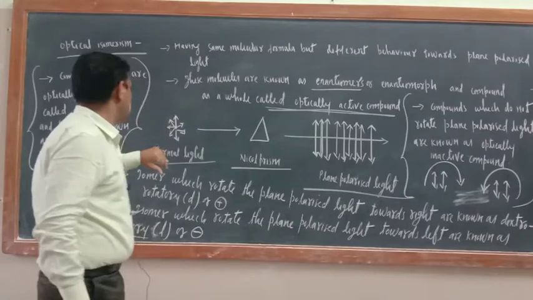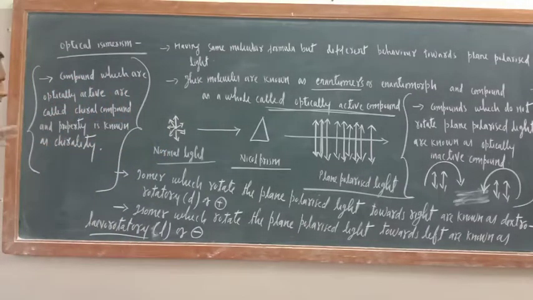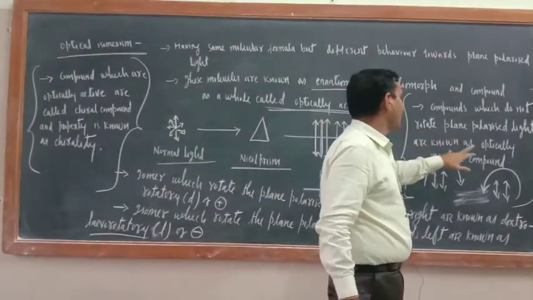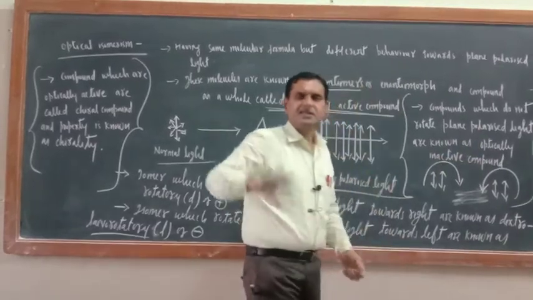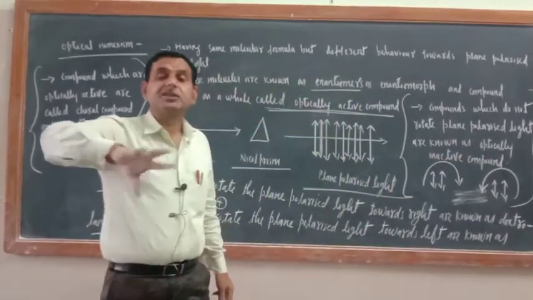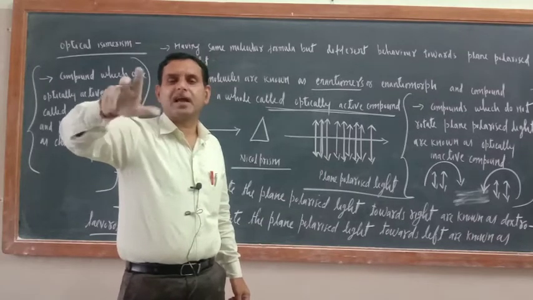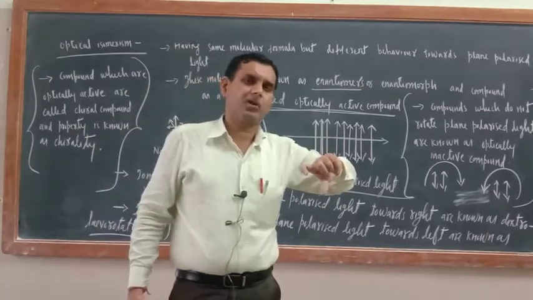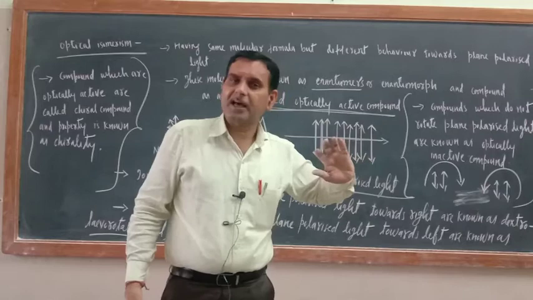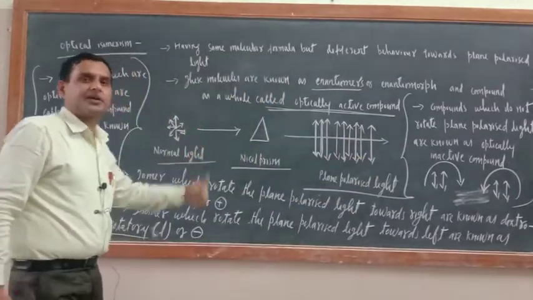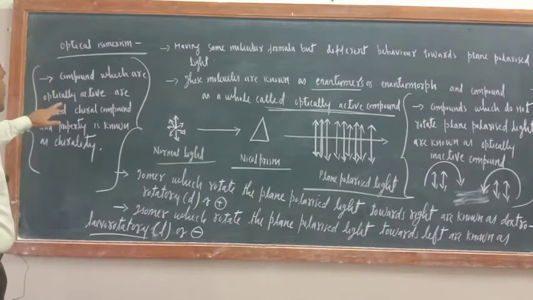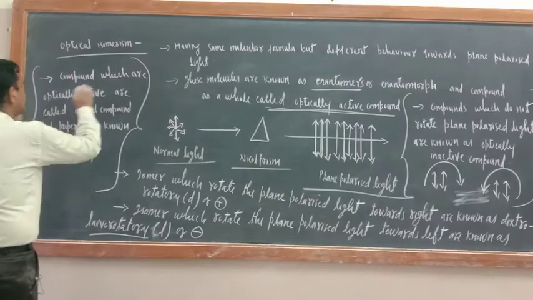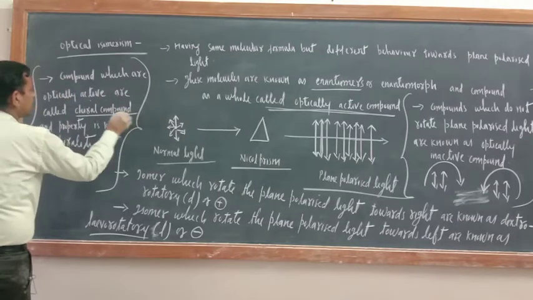There are some more things here. I wrote here, compounds which do not rotate plane polarized light are known as optically inactive compounds. Means compounds which do not rotate the plane polarized light in either direction are known as optically inactive compounds. What about this one? Compounds which are optically active are called chiral compounds.